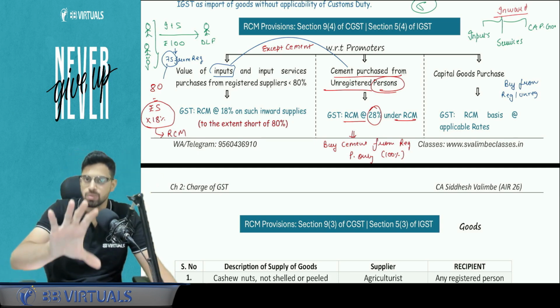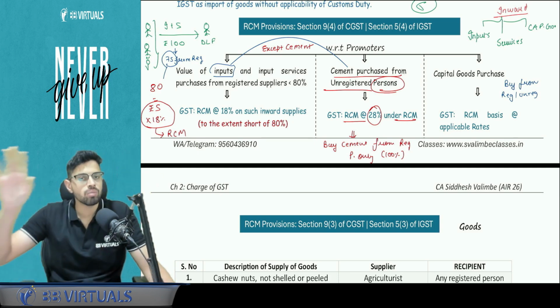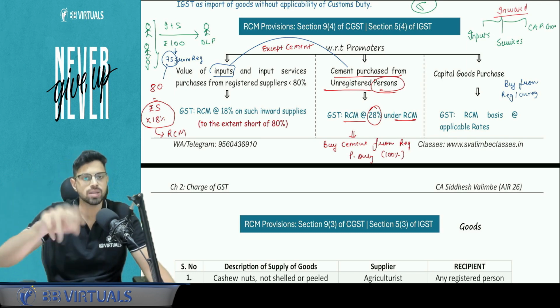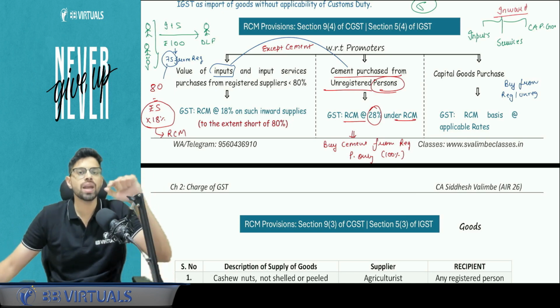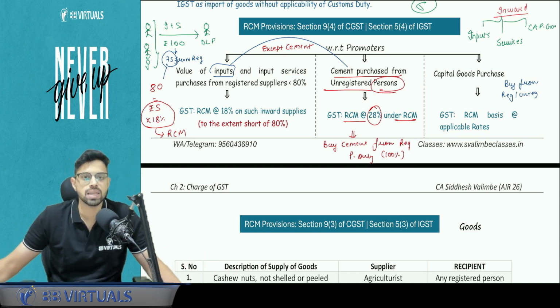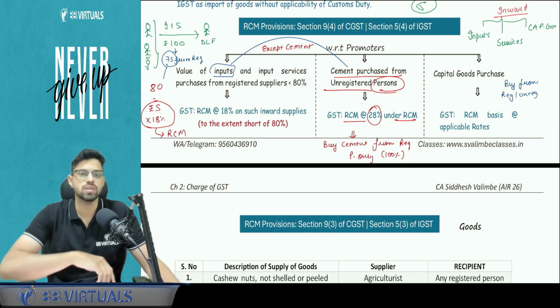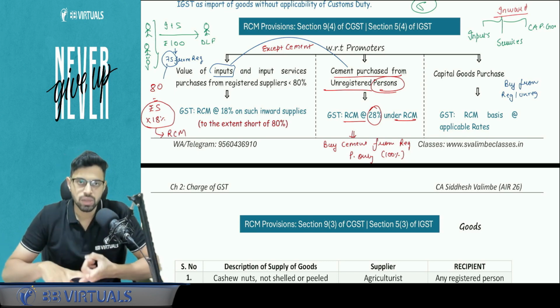So let's say my total expense was 100. I bought from registered persons rupees 70. As per the law, I had to buy minimum 80, but now I bought 70, so there is a shortfall of rupees 10. So 10 into 18%, the GST will be paid under RCM by me. That is said by section number 9 subsection 4 or section number 5 subsection 4. This is with respect to the inputs and input services except cement.